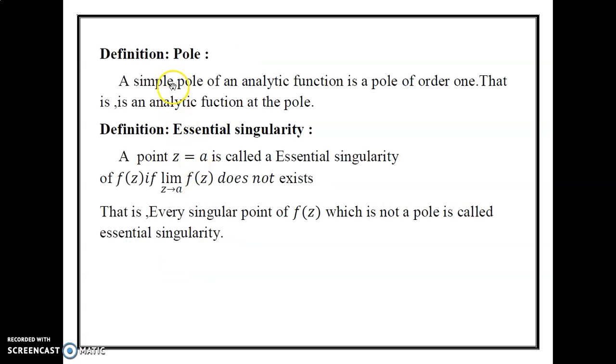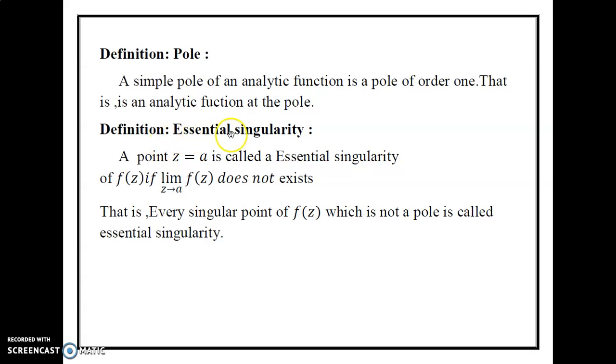Next one, the definition of pole. A simple pole of an analytic function is a pole of order 1, that is, an analytic function at that pole. For example, f of z is equal to 1 by z minus 1. Here z equal to 1 is a pole of order 1.